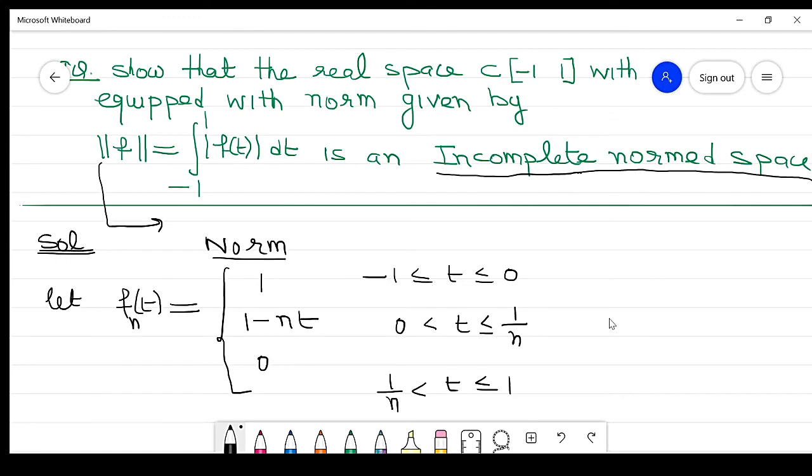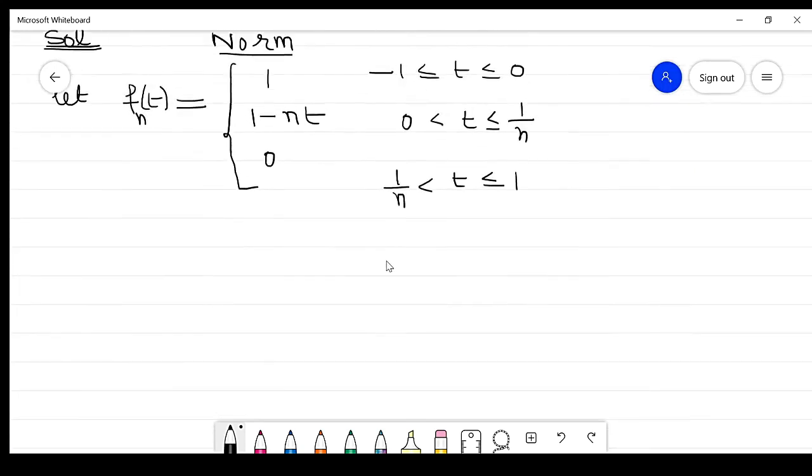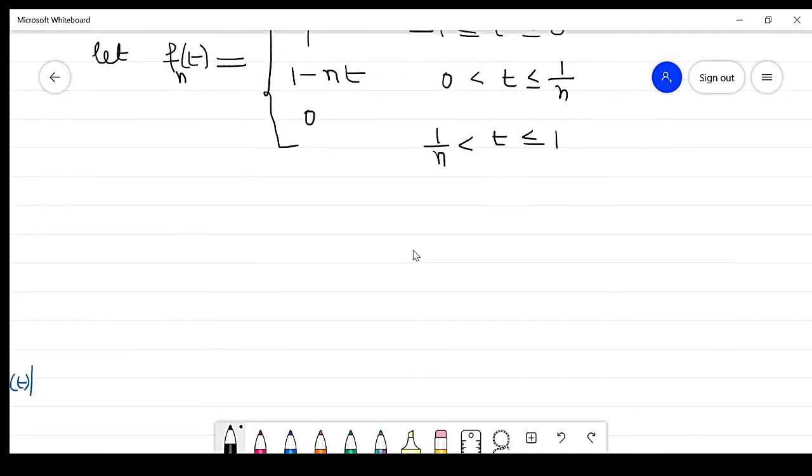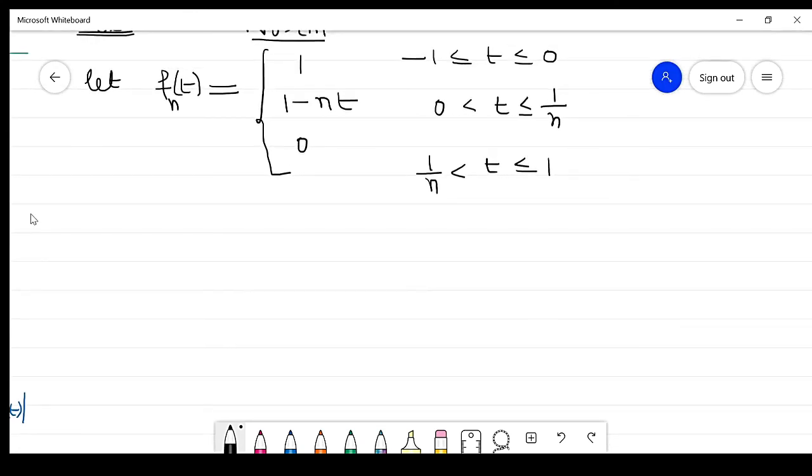So again, along the same lines, we will prove it is a Cauchy sequence. To prove it is a Cauchy sequence, let m be greater than n, right?